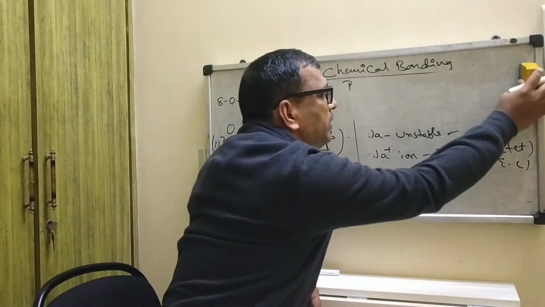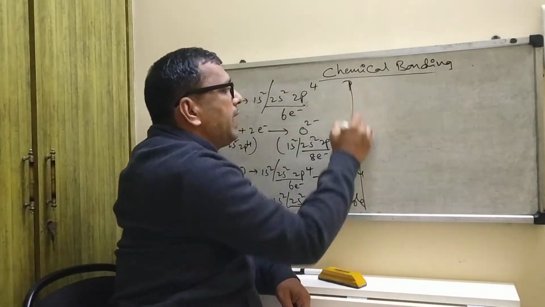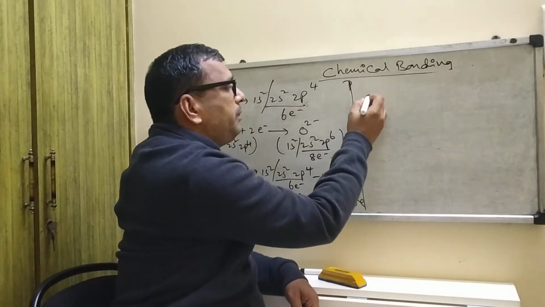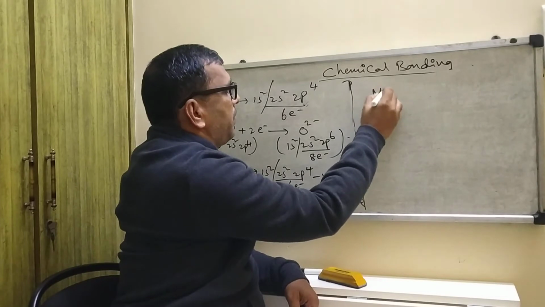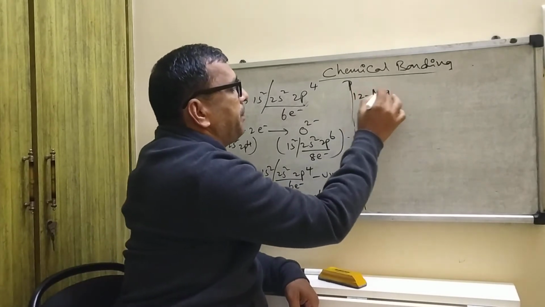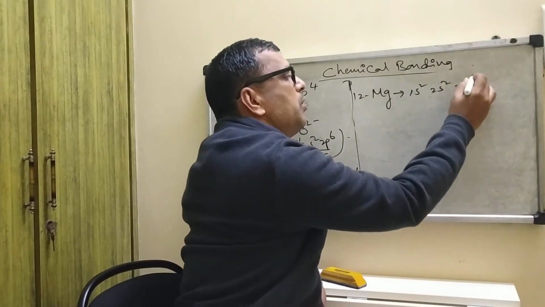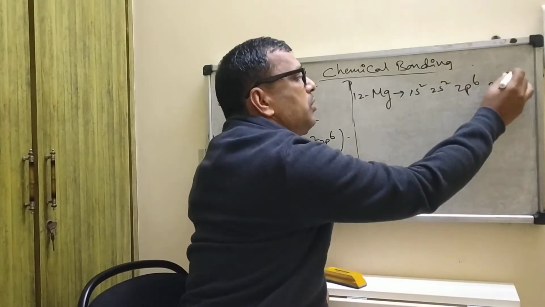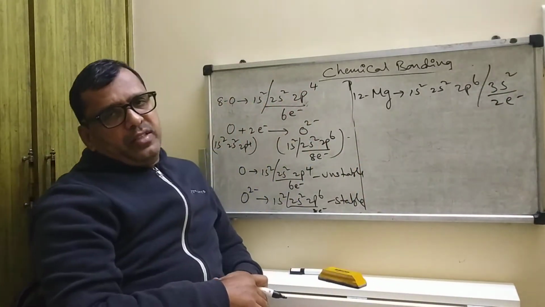Similarly, suppose the next ion, magnesium. The electronic configuration is 1s2, 2s2, 2p6, 3s2. How many electrons does the valence shell contain? Only 2 electrons.